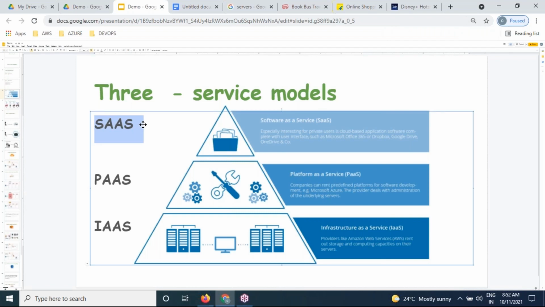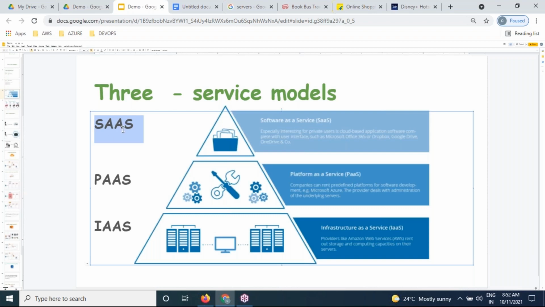It is service billing. How exactly are you paying your current bill every month? In the same way, if we are using services, we need to pay the bill every month. That's it. SaaS means software as a service. PaaS means platform as a service. IaaS means infrastructure as a service.